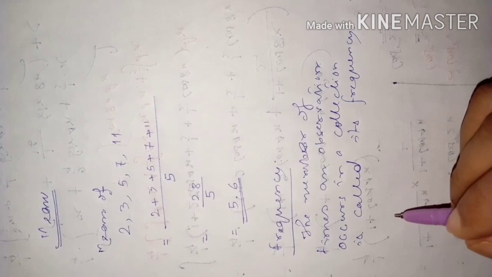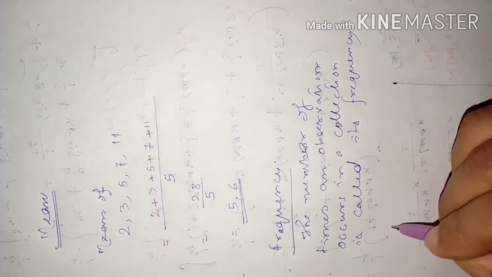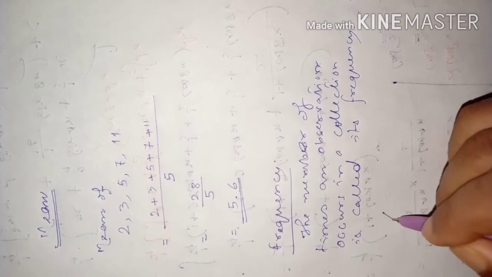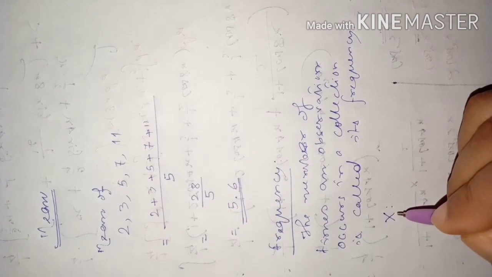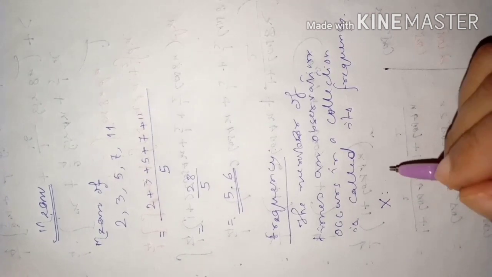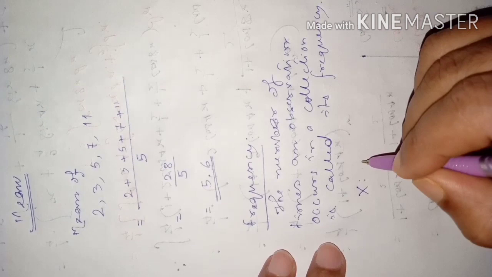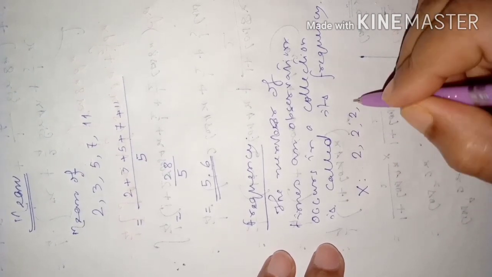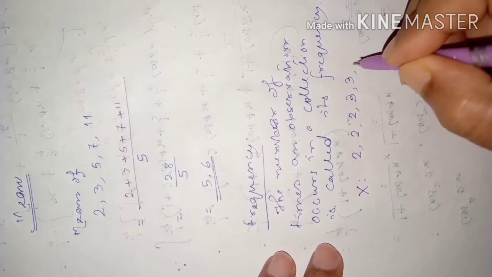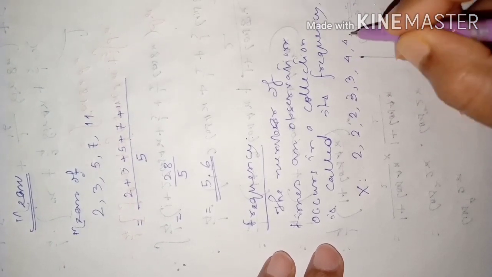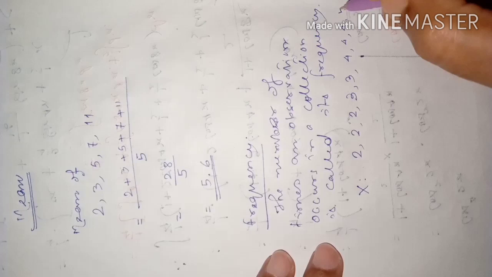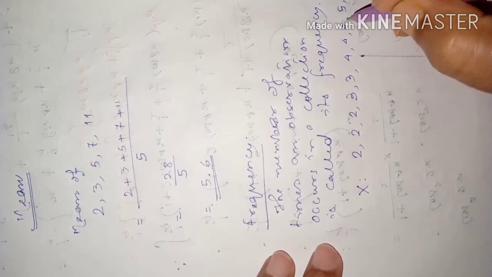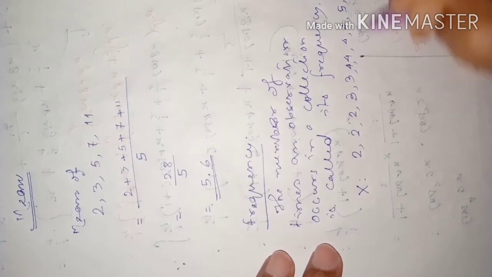So for example, suppose I have written here the marks obtained by 10 students in a class. Suppose I have written like this: 2, 2, 2 out of 10 marks. Then some students got 3 marks, some students got 4 marks, some students got 5 marks.